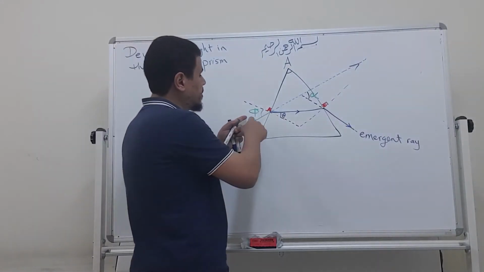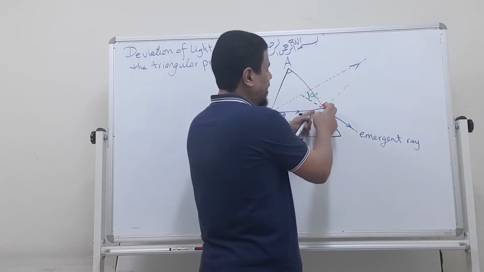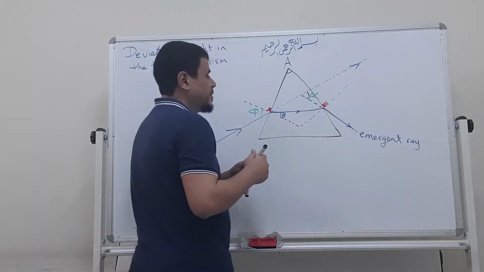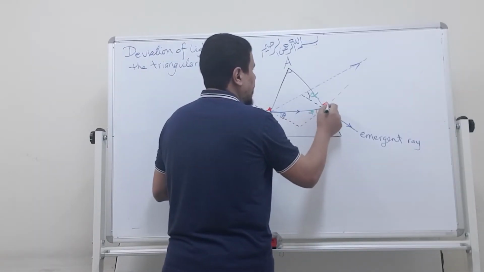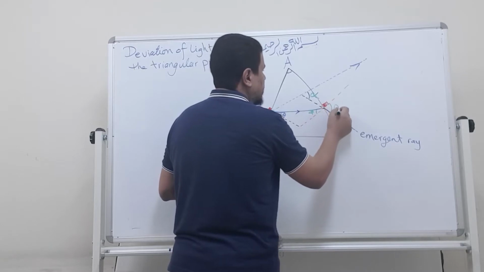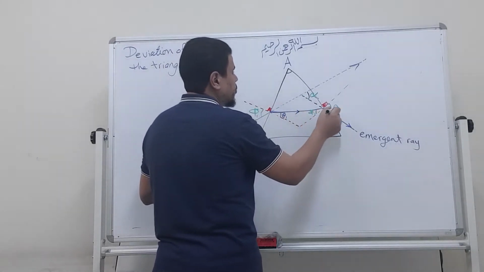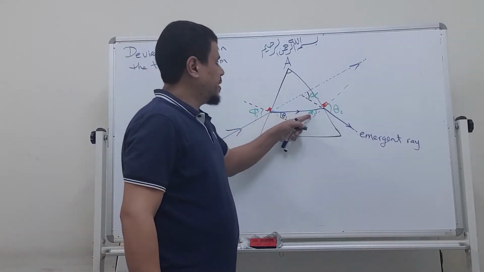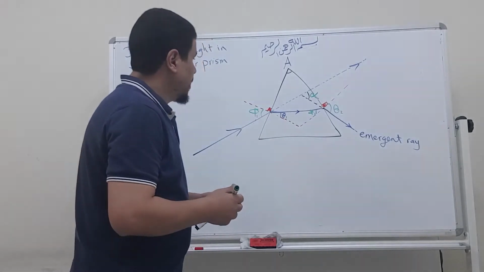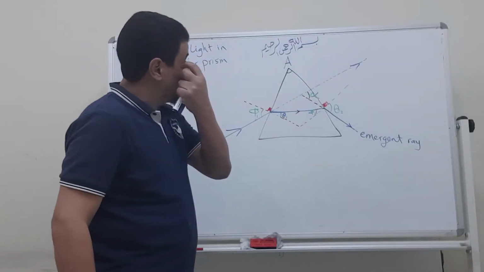Teacher, we said here this is phi, the angle of incidence, and theta, the angle of refraction. What about these angles? These angles will be phi and theta, so we can put here 1 and 2: angle of incidence, refraction, incidence, refraction. Tamam, teacher. Can we calculate this angle?